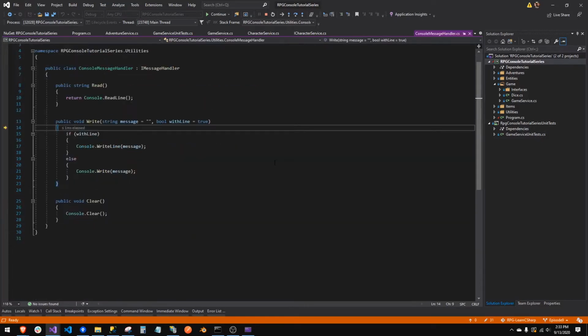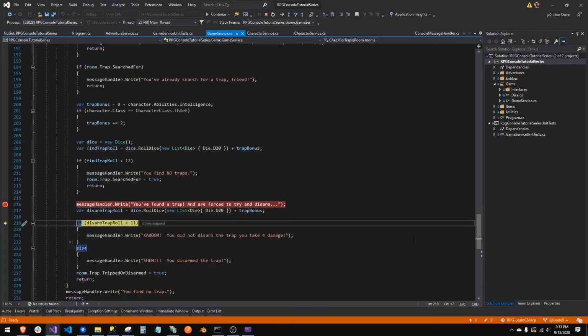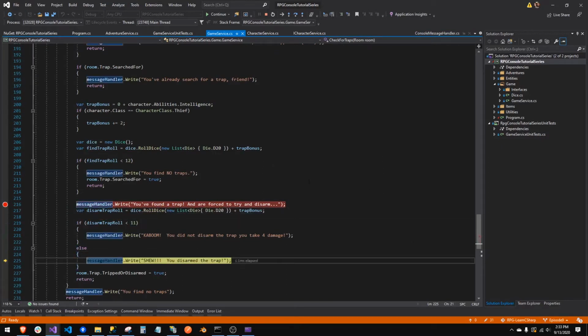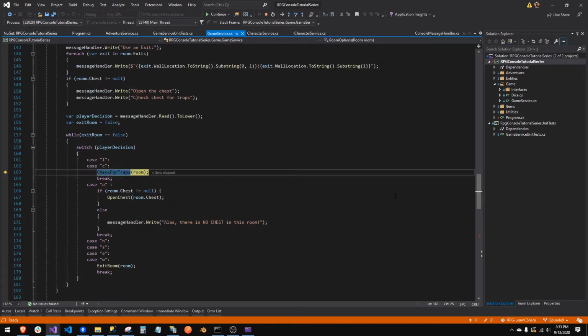So we write the line. And now we're going to try to disarm the trap. Shoo, you disarmed the trap because that was a 19. Man, a couple high rolls. Boom. And we hit return. Check for traps. And now we're breaking out.